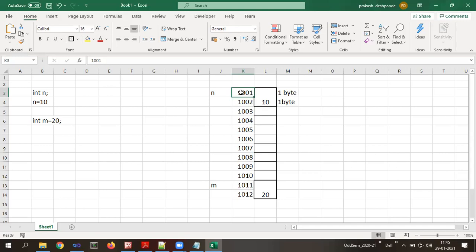But if we make use of an array, there is an advantage. Suppose I write int m[5]. What does that mean? m is an array now, of what data type? Int. How many elements can it store? 5 elements. Now tell me, together for this m, how many bytes of memory are required?